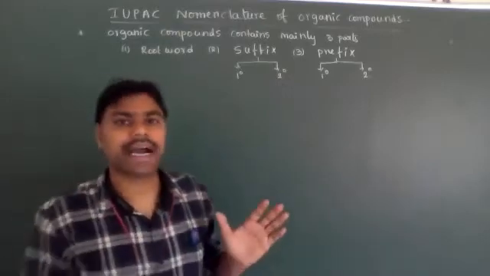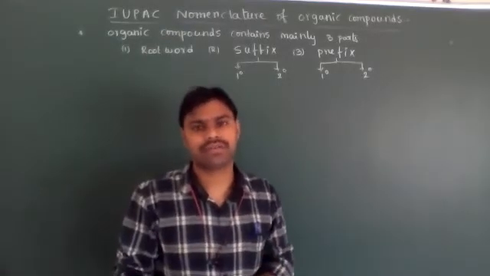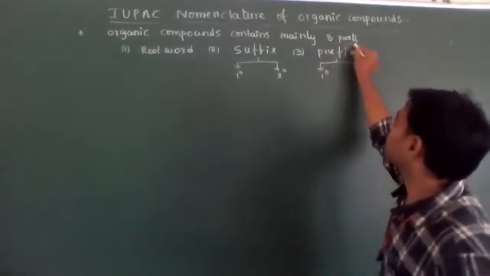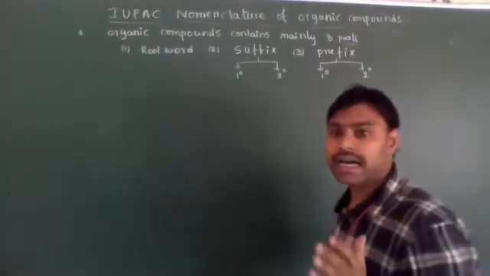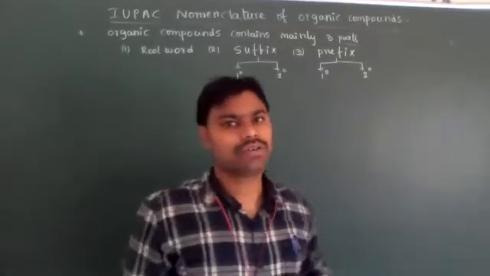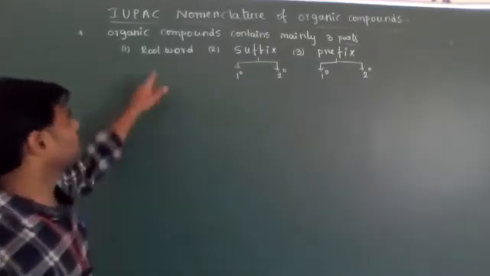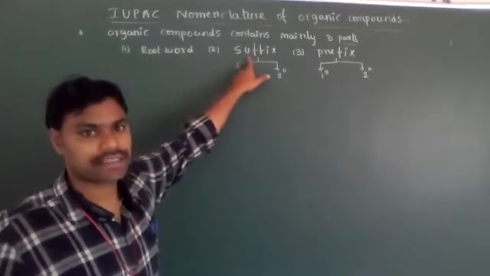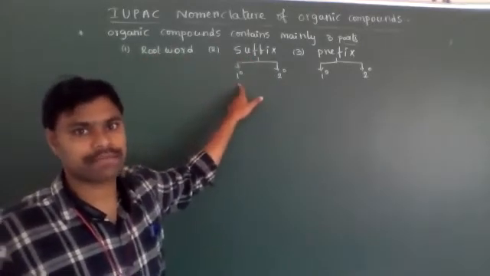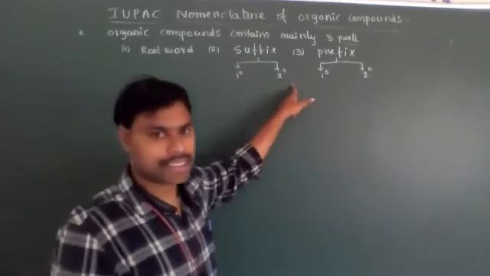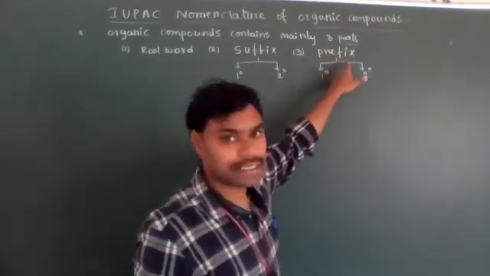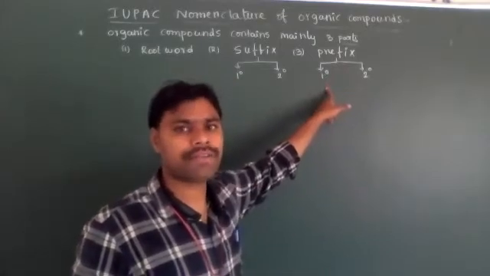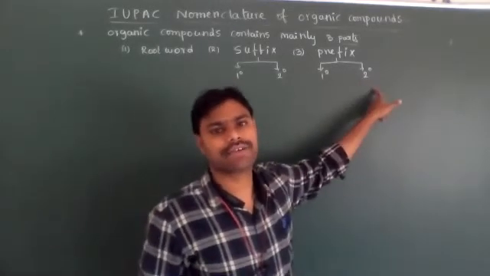Once you observe any organic compound, it mainly contains three important parts. Okay, students, what are the three important parts? They are the root word, the suffix, and the prefix. Suffix is again of two types, primary suffix and secondary suffix. The third one is the prefix. Prefixes are also of two types, primary prefix and secondary prefix.